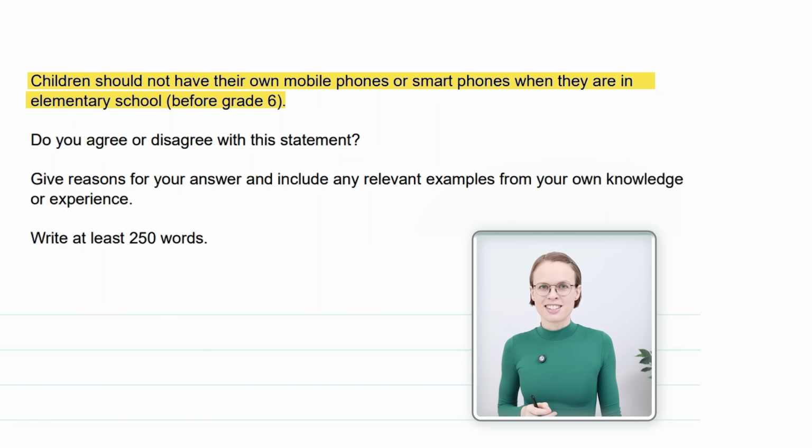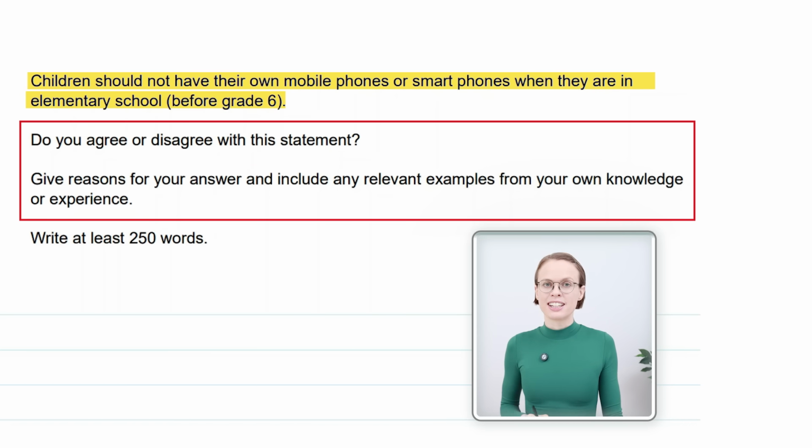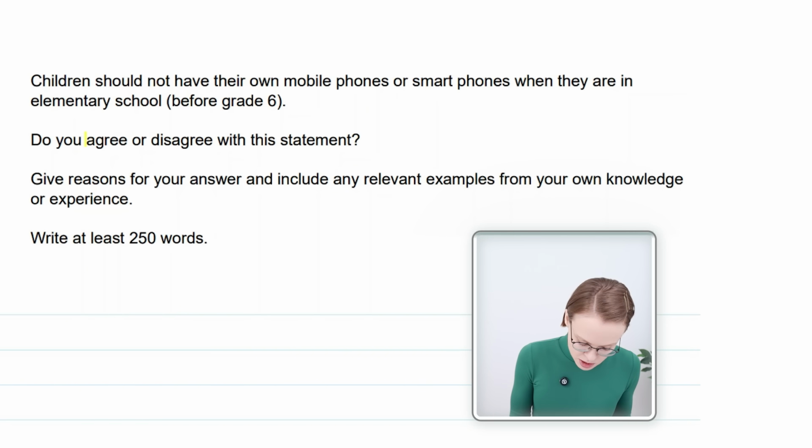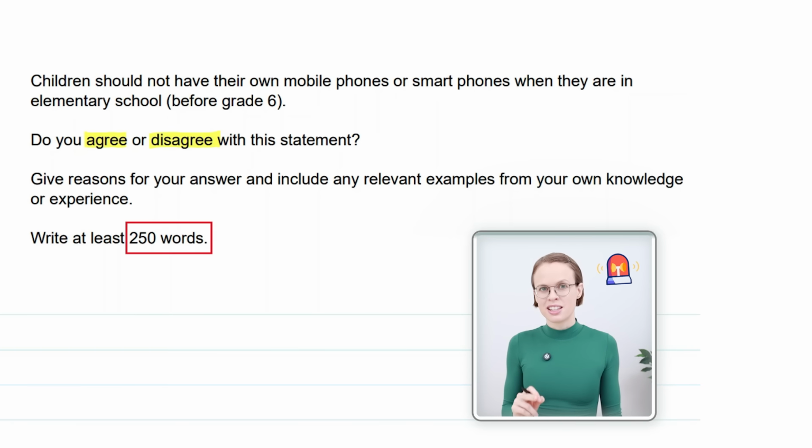Next, you can see a question that follows the statement. Do you agree or disagree with this statement? Give reasons for your answer and include any relevant examples from your own knowledge or experience. Now you know that this is an agree-disagree question because the question clearly asks you whether you agree or disagree with the statement. The instructions also tell you to write at least 250 words, so we have to keep this in mind. I am now going to show you how to write a high-scoring answer to this question.